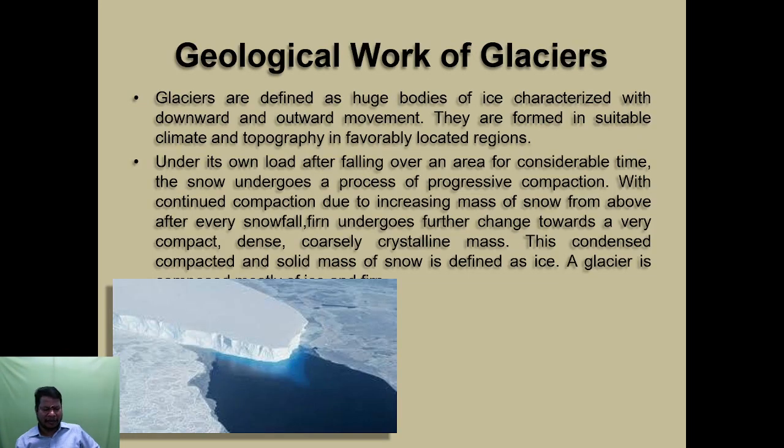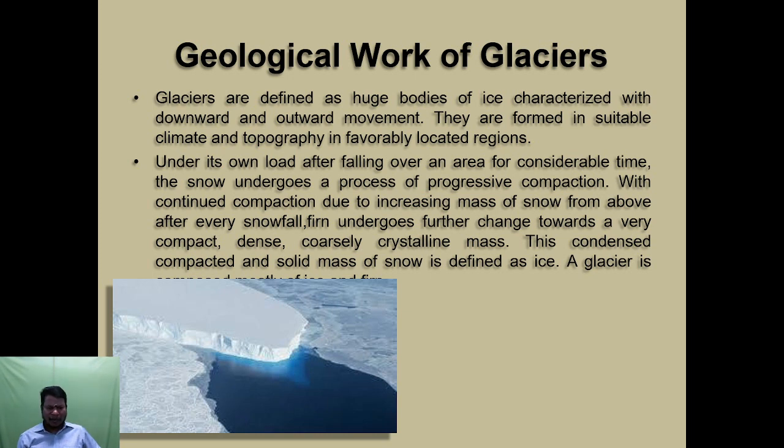Geological work of glaciers. Glaciers are defined as huge bodies of ice characterized by downward and outward movement. They are formed in suitable climate and topography in favorably located regions. Under its own load, after falling over an area for considerable time, the snow undergoes a process of progressive compaction.